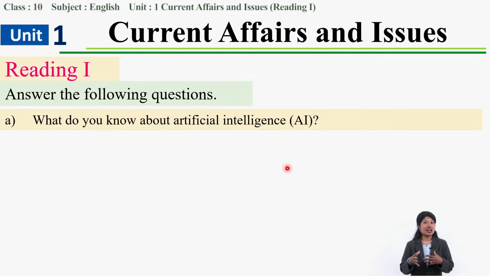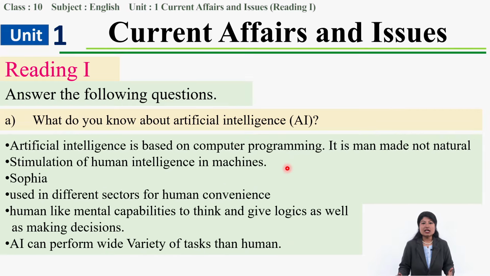Yes, artificial intelligence is intelligence nearly like human, but yes, it is not natural. Okay, artificial means it's not natural, man-made, right? Not natural. So artificial intelligence is based on computer programming, not natural.